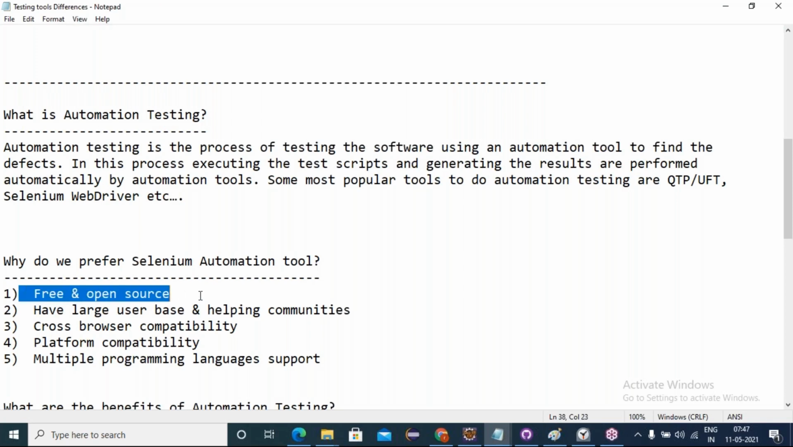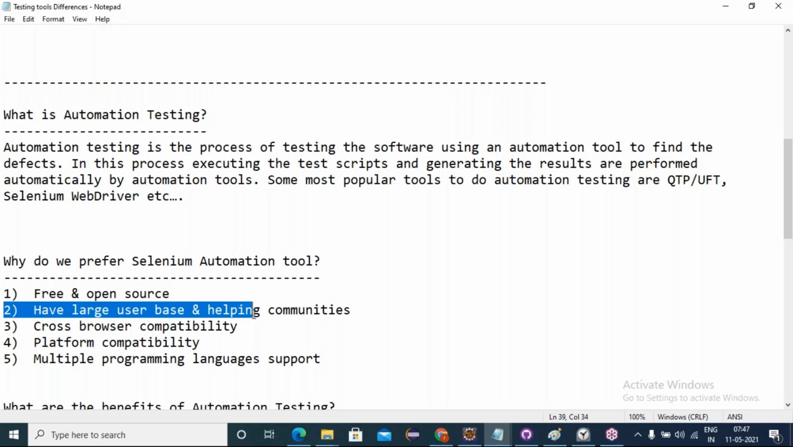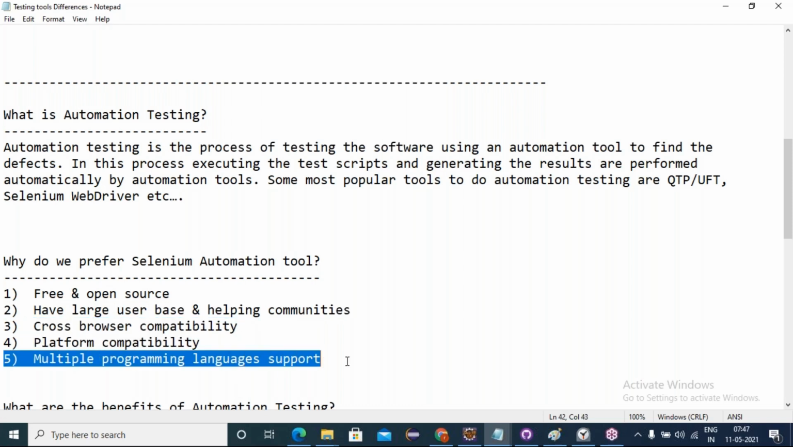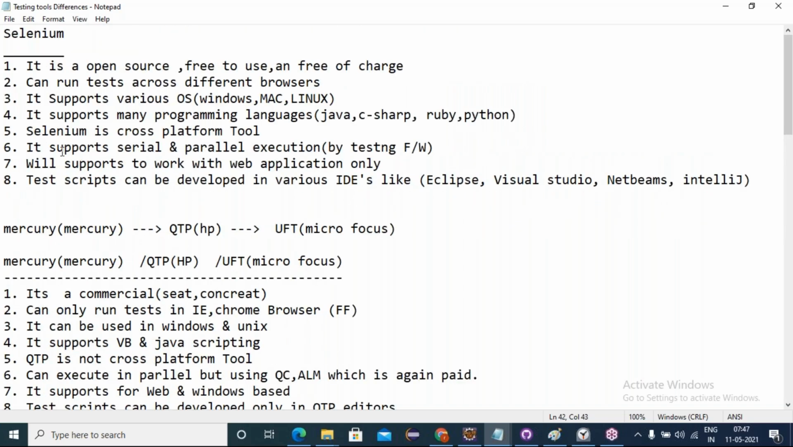So it is free and open source, has a large user base and helping communities, cross-browser compatibility, cross-platform testing, and multi-programming language support. That's why we prefer Selenium as an automation tool compared to QTP or UFT. Is everyone clear, friends?